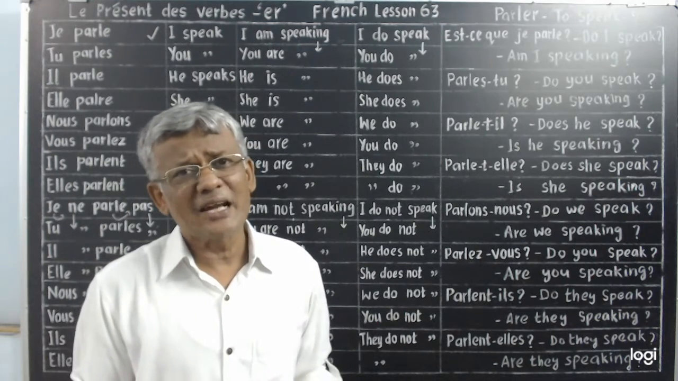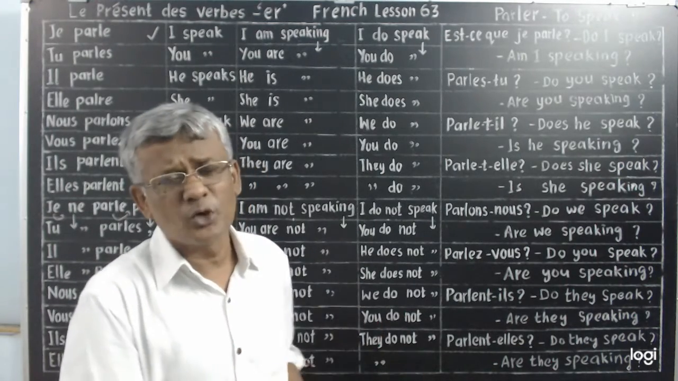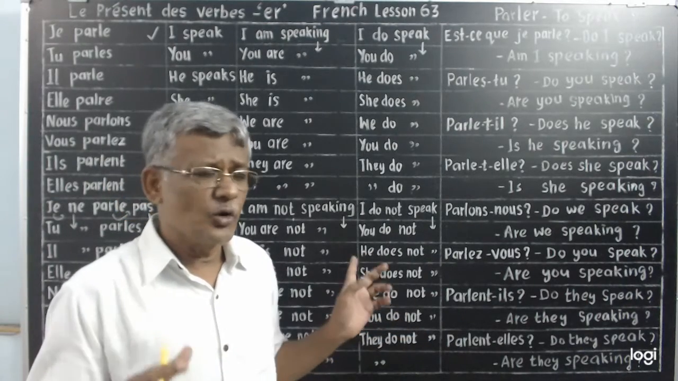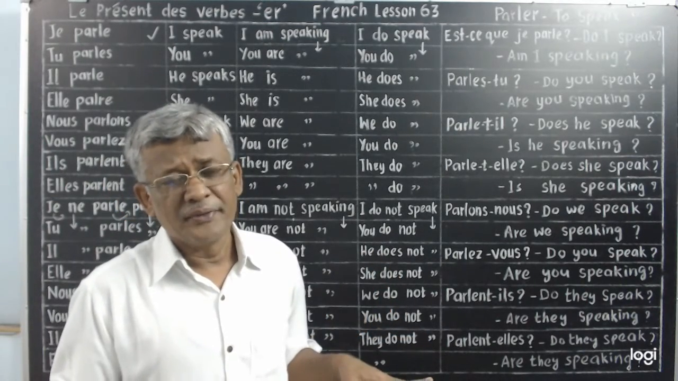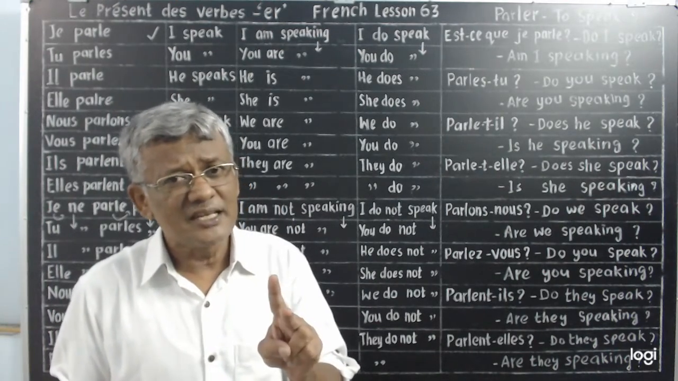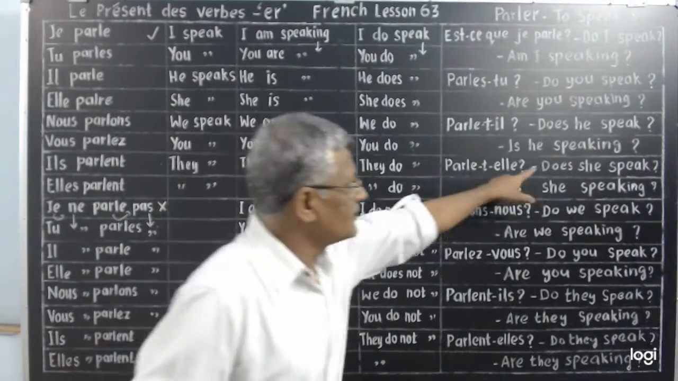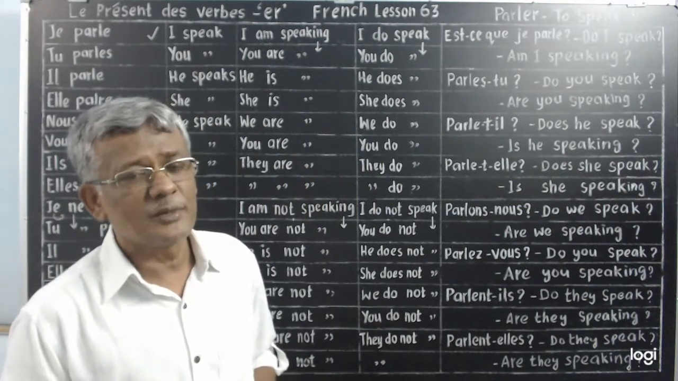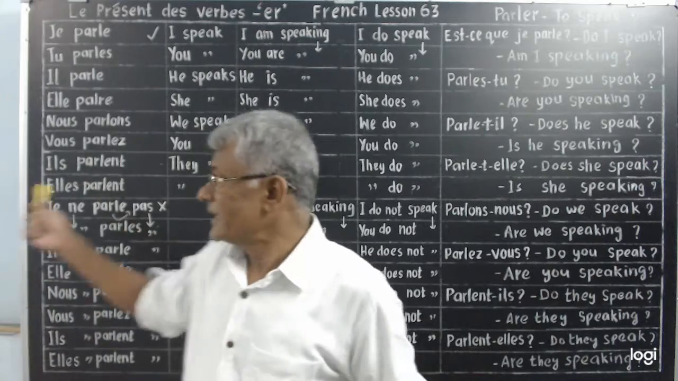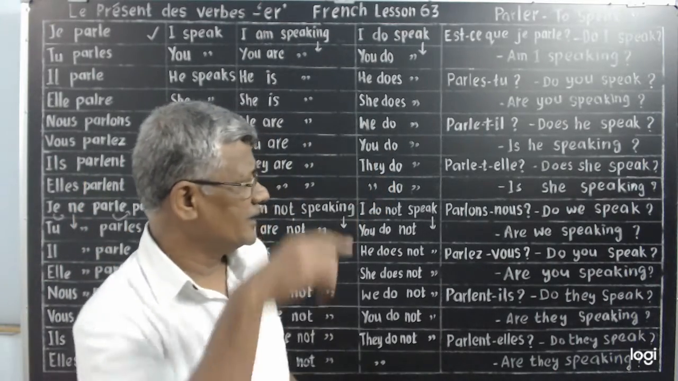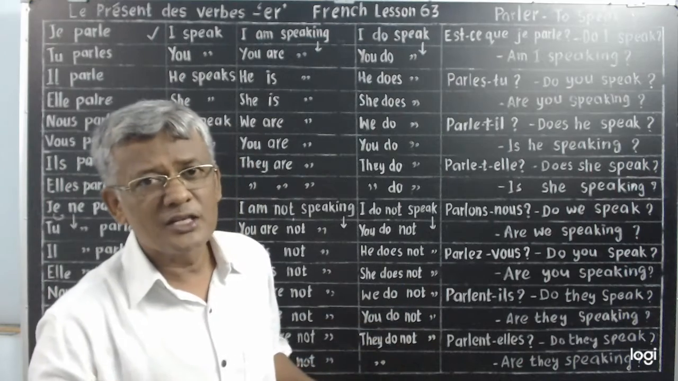Let it be ER group of verb, IR group of verb or third group of verbs. This is going to be the pattern. This is going to be the translation. So 3 translations in affirmative, 2 translations in negative and 2 translations in interrogative. Only 2 translations possible in interrogative also. Only in the affirmative form you got 3 translations. And so what have you learned today?